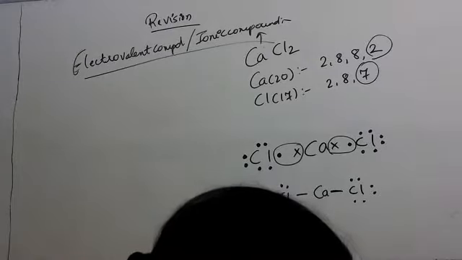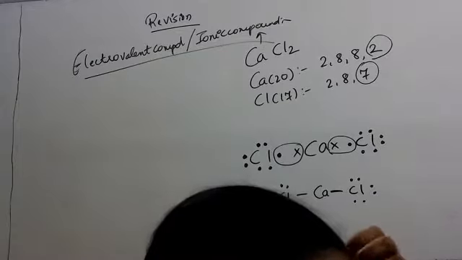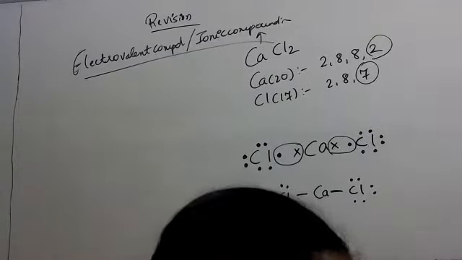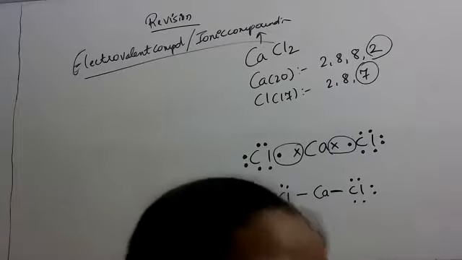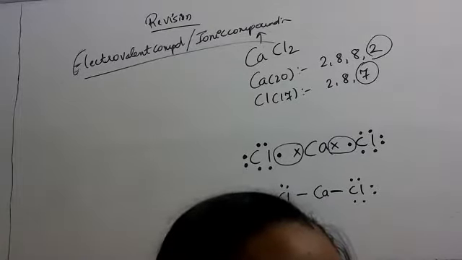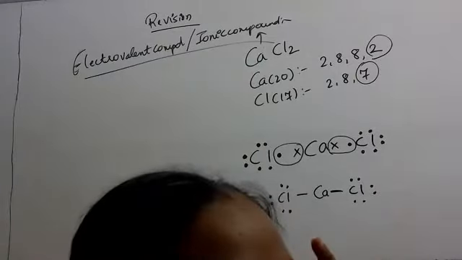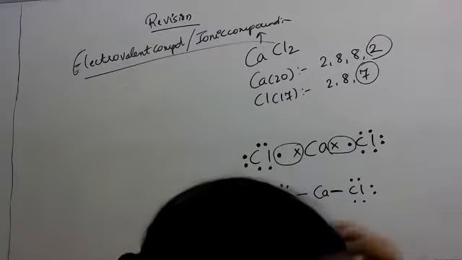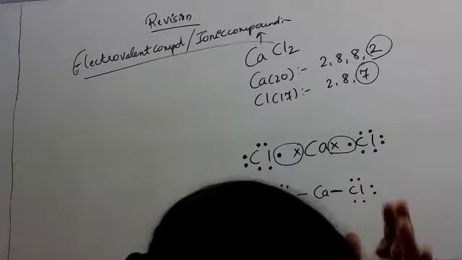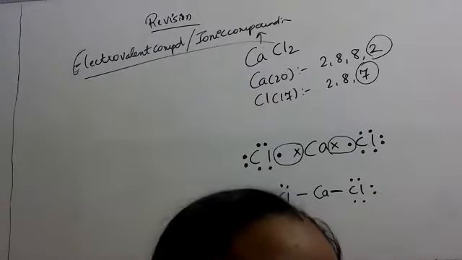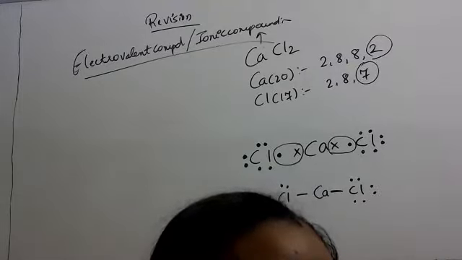Next. Name a greenish yellow color gas present in group 17. Write down answer: chlorine.